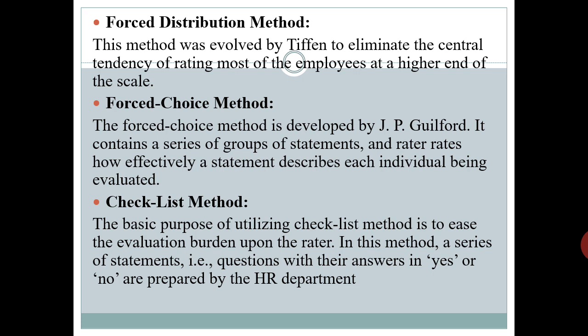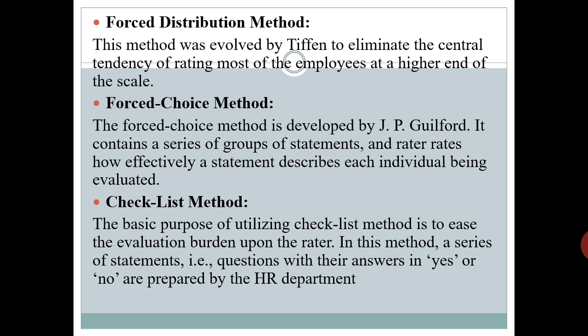Okay, then the forced choice method. The forced choice method was developed by J.P. Guilford. It contains a series of groups of statements and rates how effectively a statement describes each individual being evaluated. The common form of the forced choice method contains 2 statements, both positive and negative.